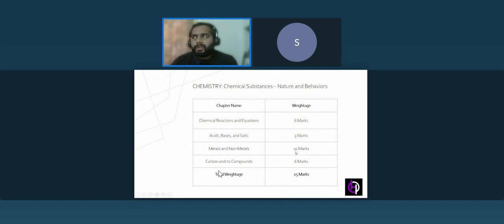Just focus on the refining part of the metal, what methods are used in refining. And then the next, the chemical properties, chemical reactions of metals with other substances. Focus on that. Then carbon and its compounds: I will say the homologous series. Give some time to the homologous series, and next you can go with the nomenclature part. And acid, base and salt is 3 marks, so after completing all the chapters, you can go with acid, base and salt.